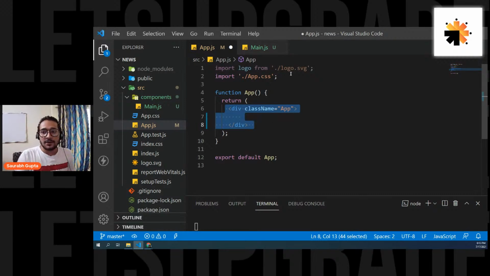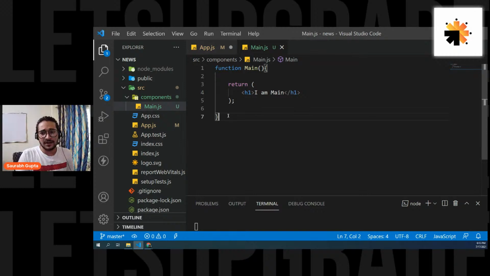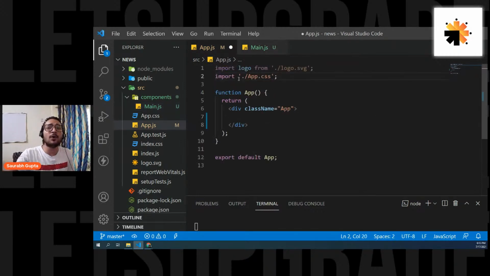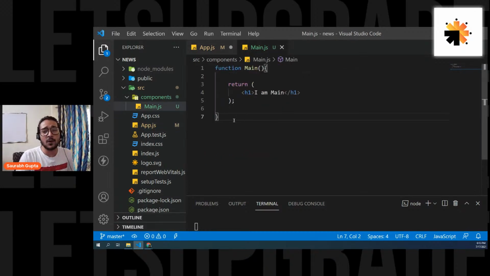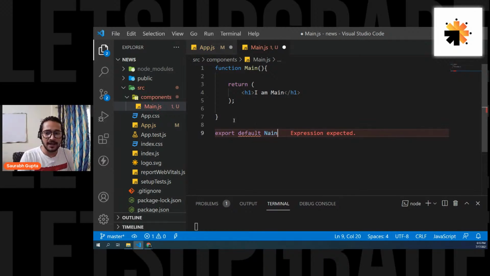Okay, but now I want to include it. So basically I want to include my main component in my App component. But before that, we know, as you have again learned in the last 5 days, that if you want to include this main component in your App component, you have to import the main component here. And to import the main component, you first have to export it from here. To import anything in React, you have to first export it. So let's first of all export it. Export default main.